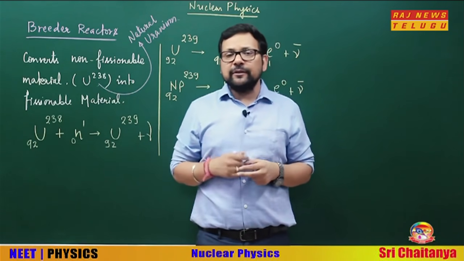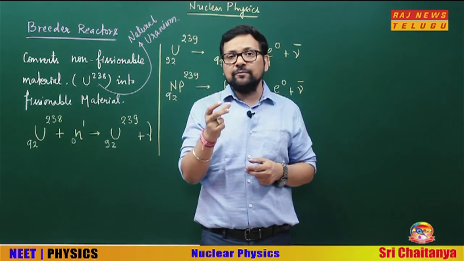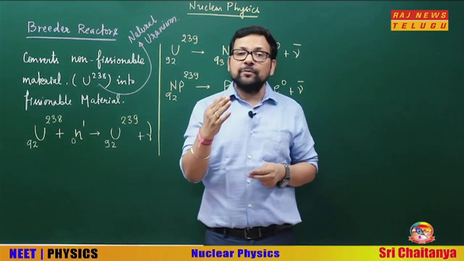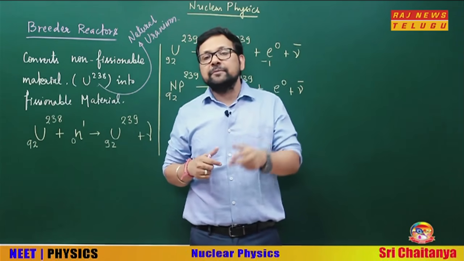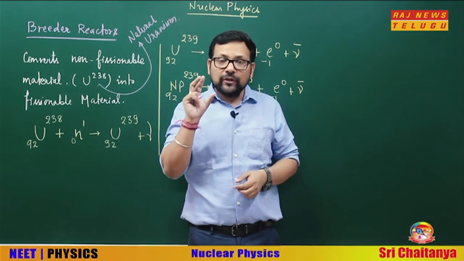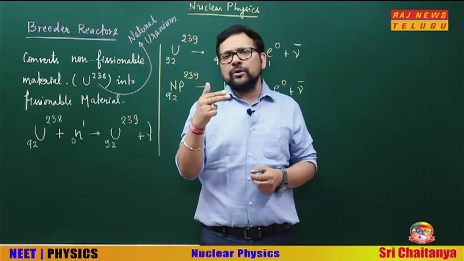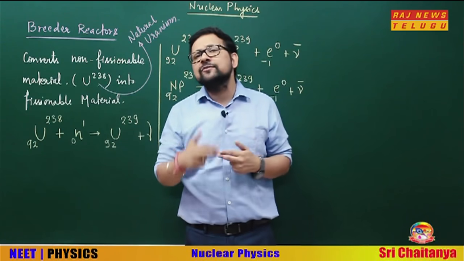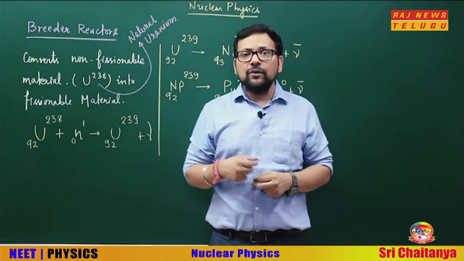Now, what will happen? See, if you remember, in the general fission of uranium-235, like we have taken the example of U-235 fissioning into barium and krypton, there 3 neutrons were being formed. In some products 2 neutrons are being formed. So we have discussed that on the average we can take 2.5 neutrons in the fission of U-235.